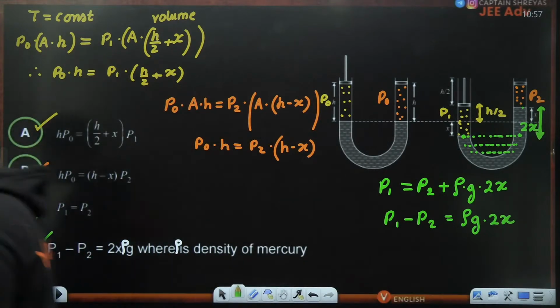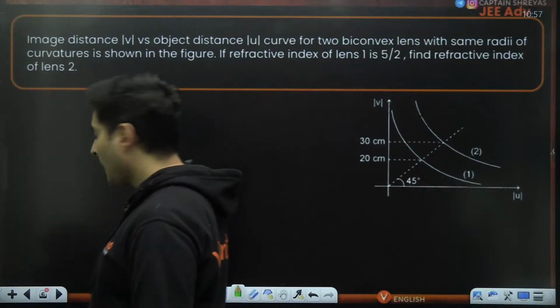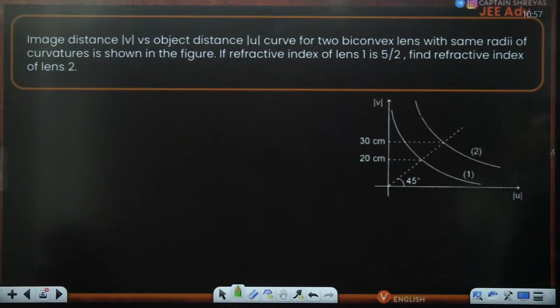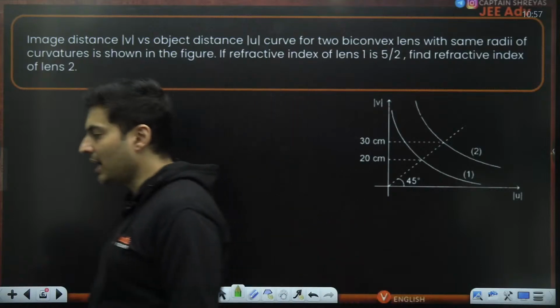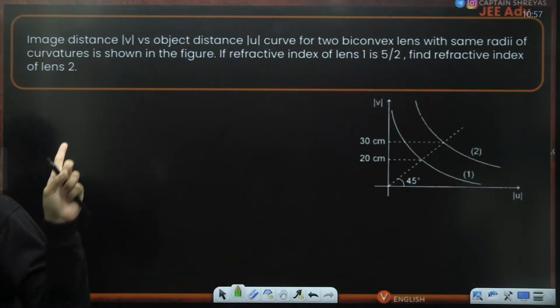All right. So let's go to the next question, my dear students. Okay, what is this? Image distance versus object distance by convex lens with some radius of curvature is shown, with same radius of curvature is shown. The refractive index of the lens number 1 is 5 by 2. Find the refractive index of lens number 2. Okay, think about it, my dear students.